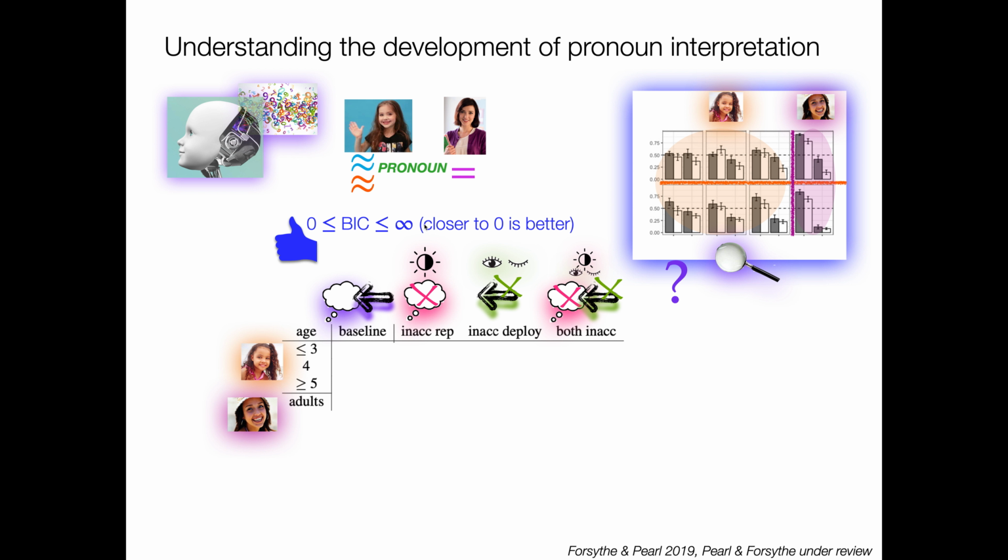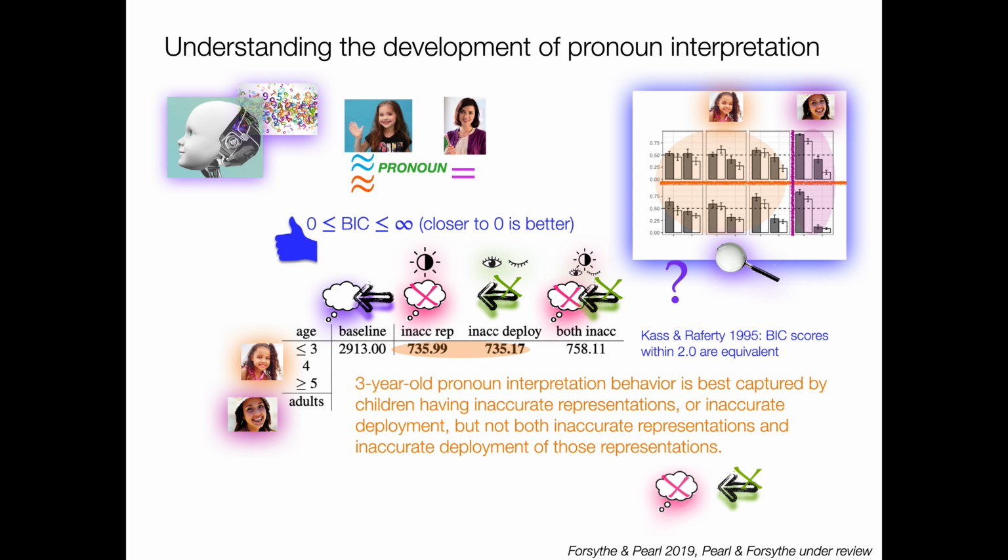And we're going to be looking at these Bayesian information criterion BIC scores, right, which are going to range between 0 and infinity, where closer to 0 is better. So the lower numbers are the ones that are the best match to the empirical data we have. So let's start with kids. What do we see? So FYI, turns out that BIC scores within 2 are considered equivalent, so both of these are actually going to be the best among these 4 options.